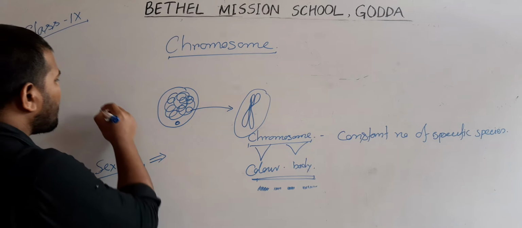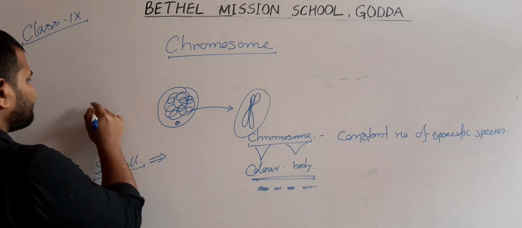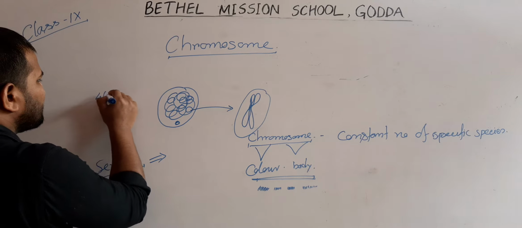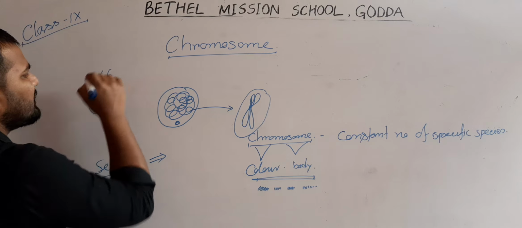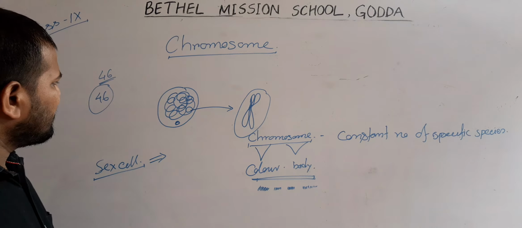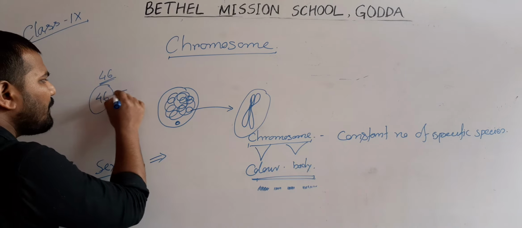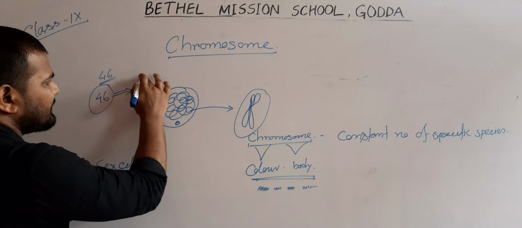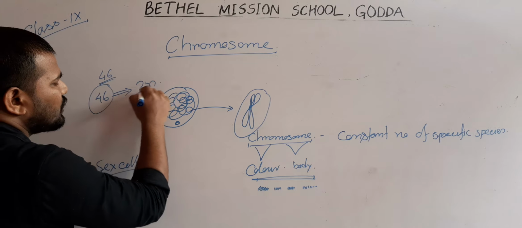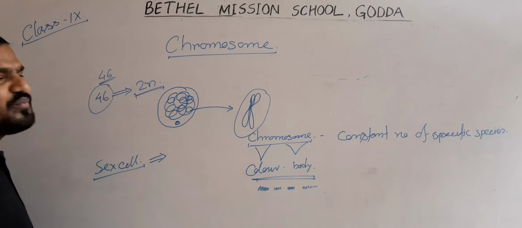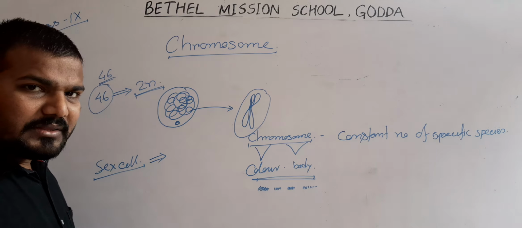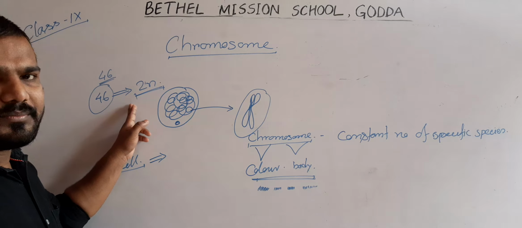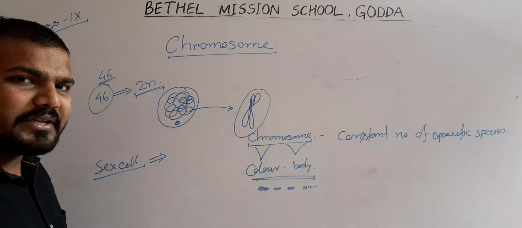So if our body cell contains 46, in the case of human beings, that is 46 in the human body, our chromosome number. Now this chromosome is present in two sets. So 2n is equal to 46 for us. These are our chromosome numbers in our body cell.